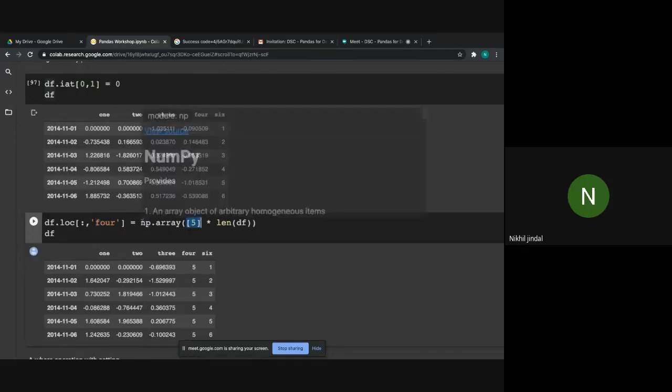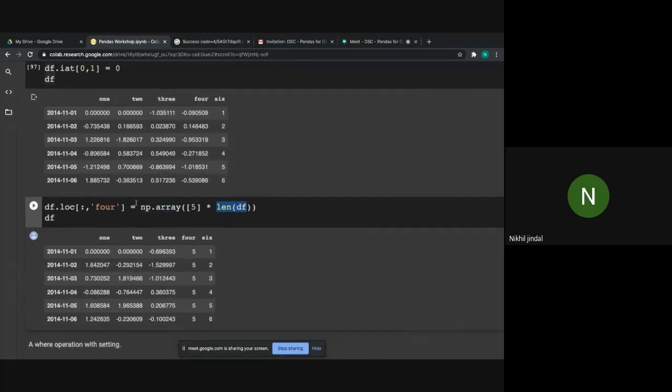What this function will do is create an np.array, that's a numpy array, with value equal to 5 for all the elements. The length of the data frame is 6, so it has created an array with 6 elements, all with value equal to 5.